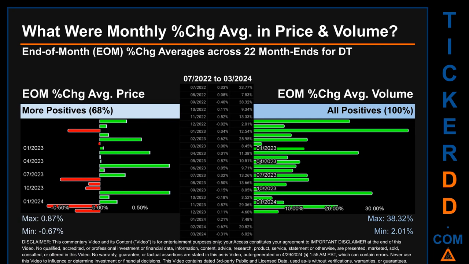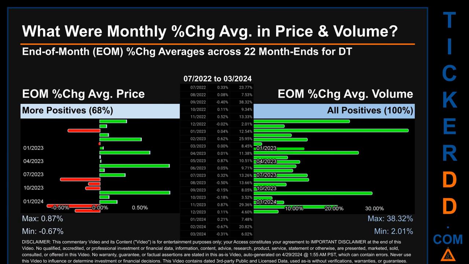From 07/2022 to 03/2024, 15 out of 22 month ends had a positive percentage change in average price. That is 68% of month ends saw a positive percentage change in average price. In terms of volume, 22 out of 22 month ends had a positive percentage change. That is 100% of month ends saw a positive percentage change in average volume.